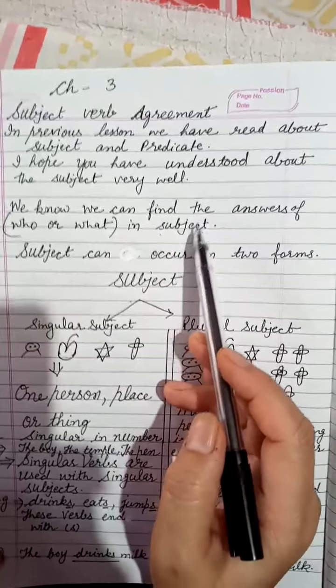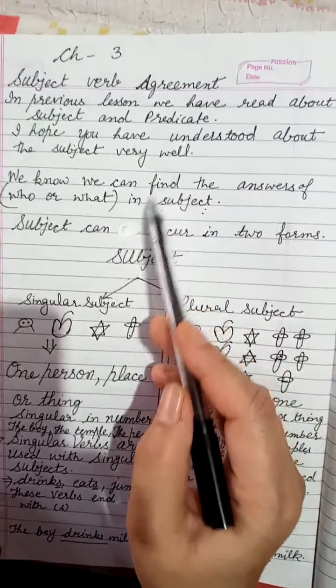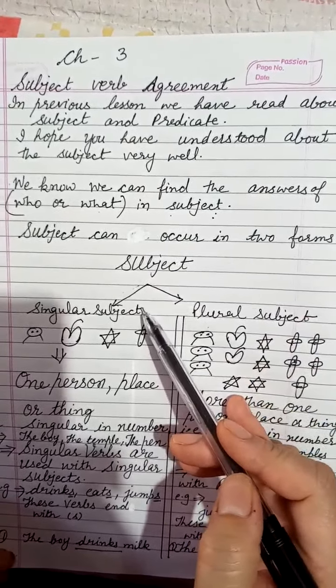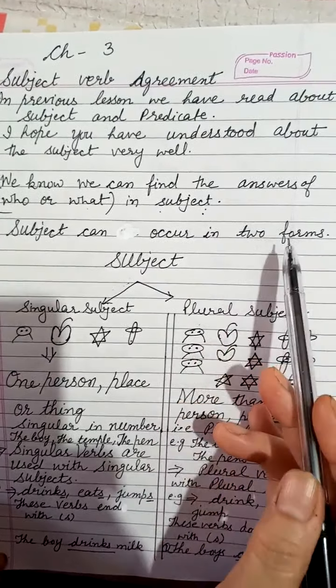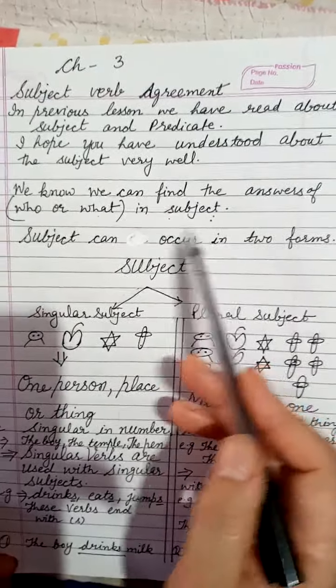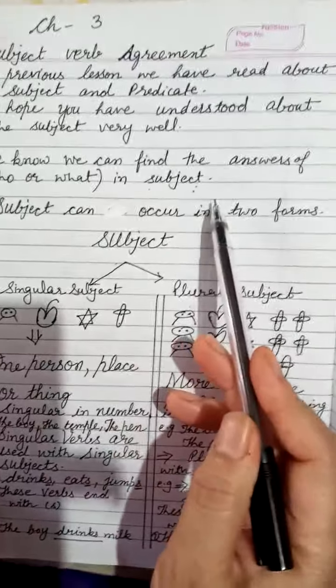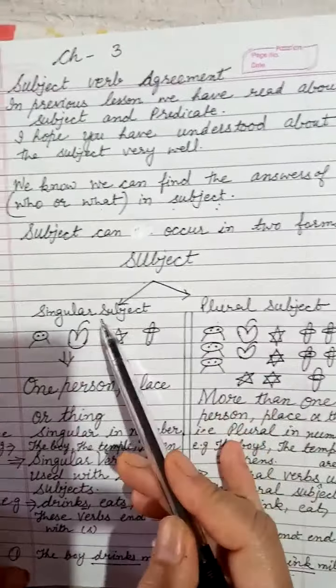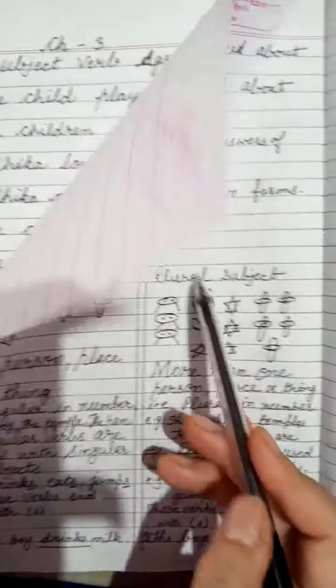In the previous lesson we have read about subject and predicate. I hope you have understood about the subject very well. We know we can find the answers who or what in the subject. Beta, subject tells the answer of who or what, and subject can occur in two forms. One is singular subject and another is plural subject.